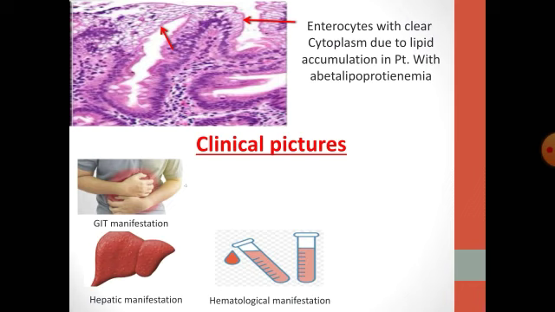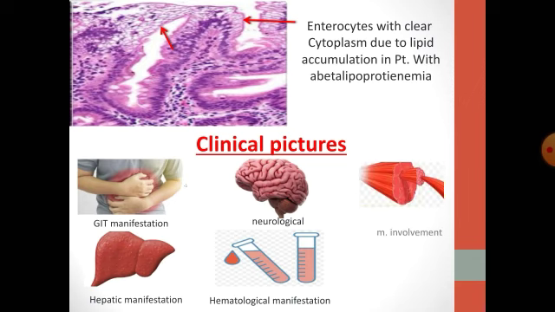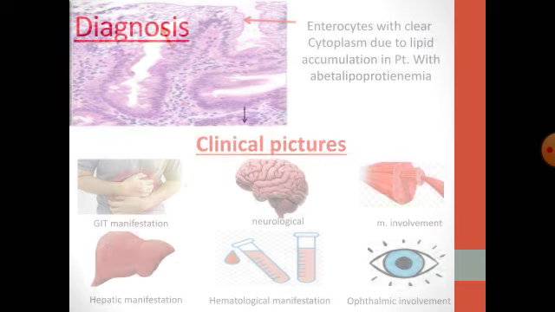Bleeding tendency may occur also due to vitamin K deficiency. Demyelination leads to peripheral neuropathy and other neurological manifestations. Patients come with weakened muscles. Night blindness also can occur due to vitamin A deficiency.